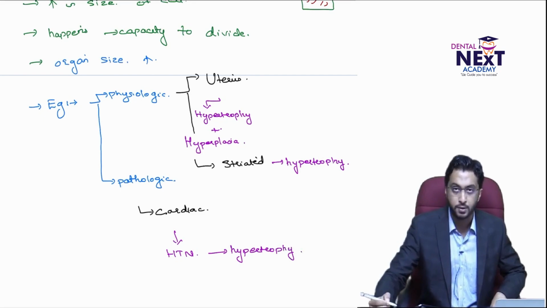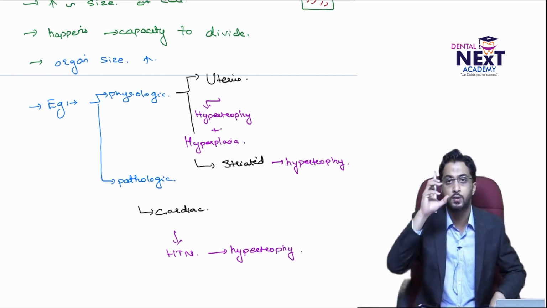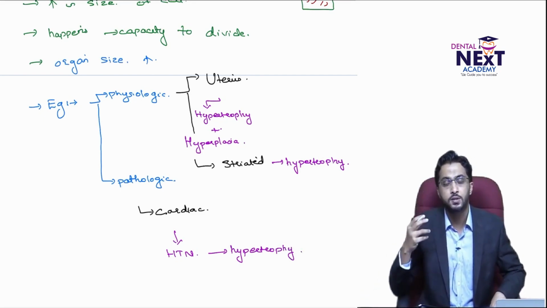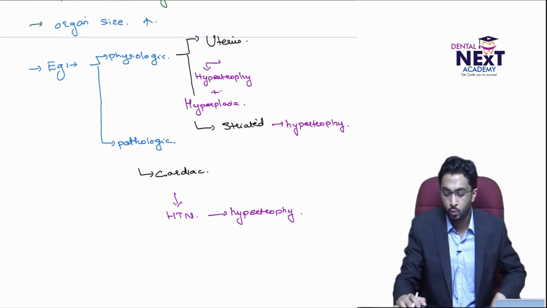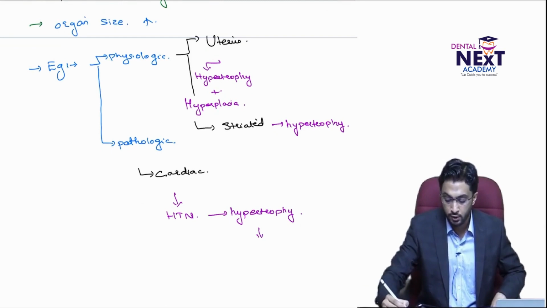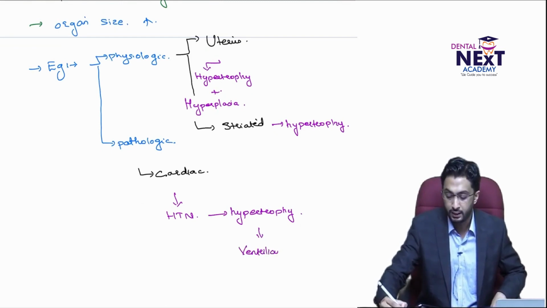So what happens? There is an increase in size of the cell, and finally you can see that there is an increase in size of the heart. What we call it in physiology or in medicine is ventricular dilatation.